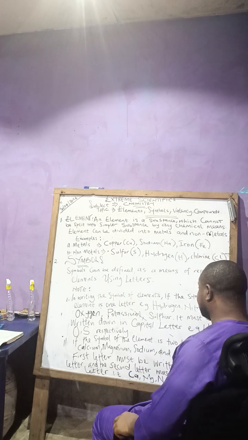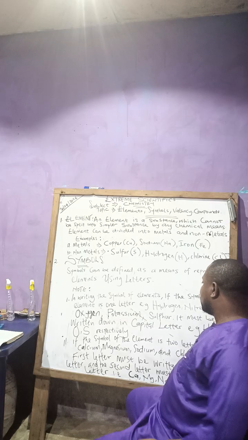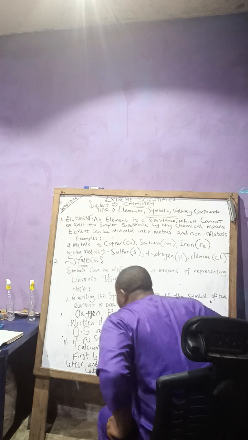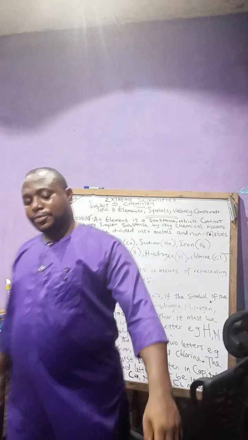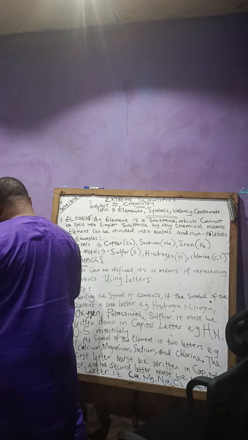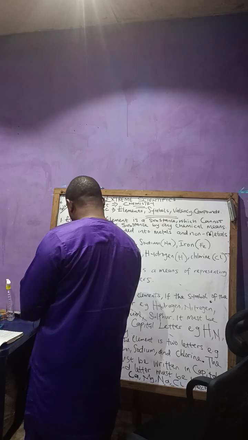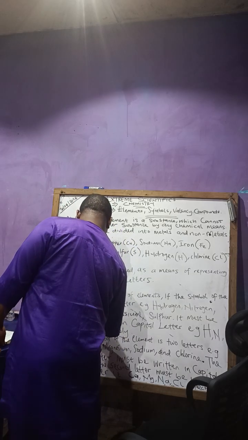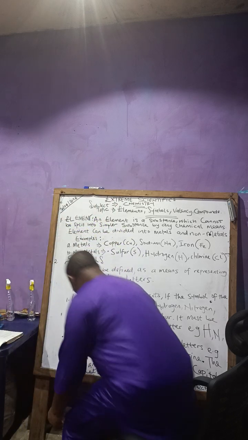Calcium. Oxygen and potassium. The symbol is capital letter Q. Don't forget to write it down.